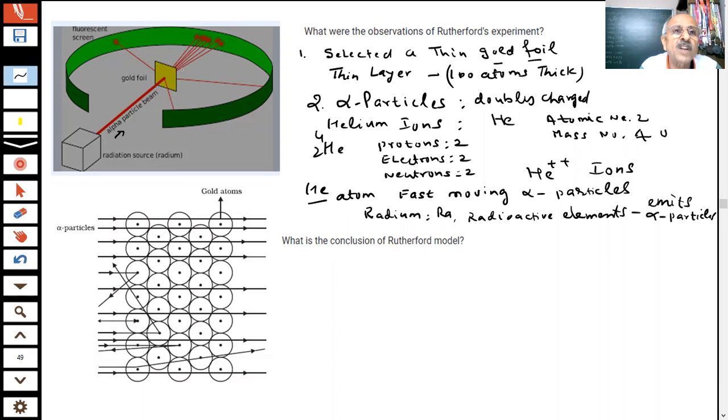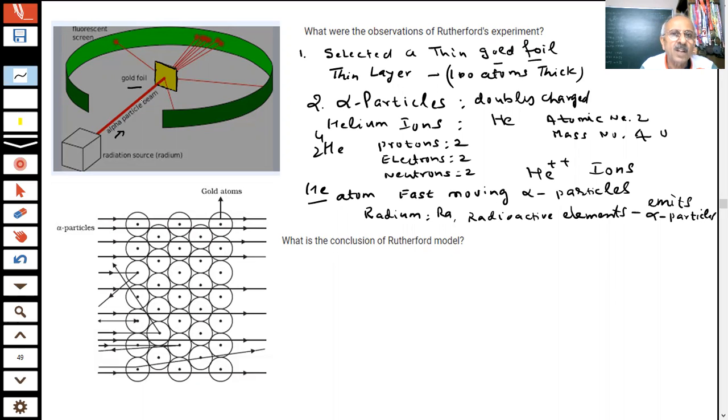This is my gold foil, student. Can you see the gold foil? Tell me. This is a gold foil. This one, very, very thin. Can you see it? Tell me yes or no. Okay? Can you see it? Tell me yes or no.